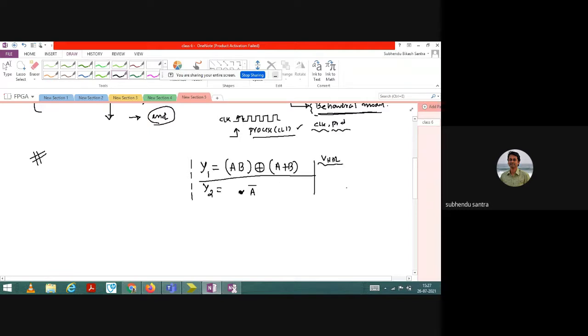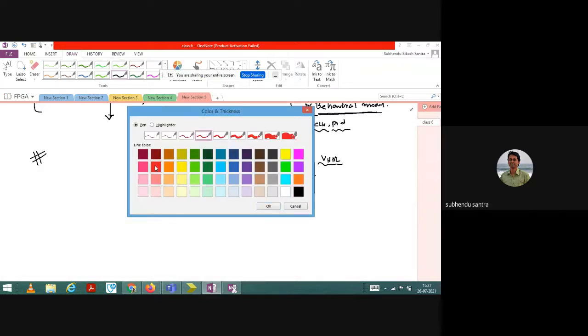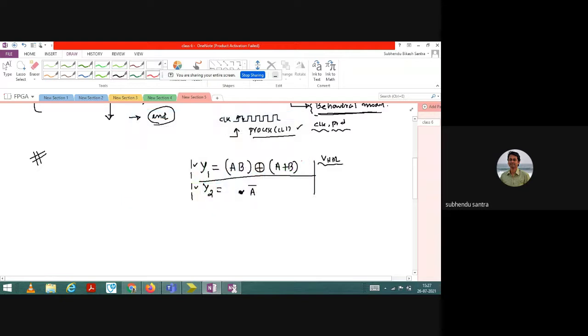To achieve this output, I need to write a code using VHDL. First of all, you need to check whether this function is sequential or combinational. You can see this function is basically a combinational circuit. There is no interdependency and no memory element involved, so it is called a combinational circuit.